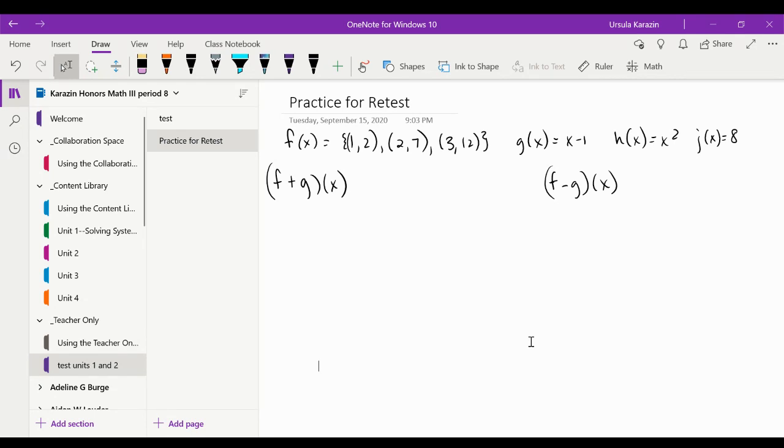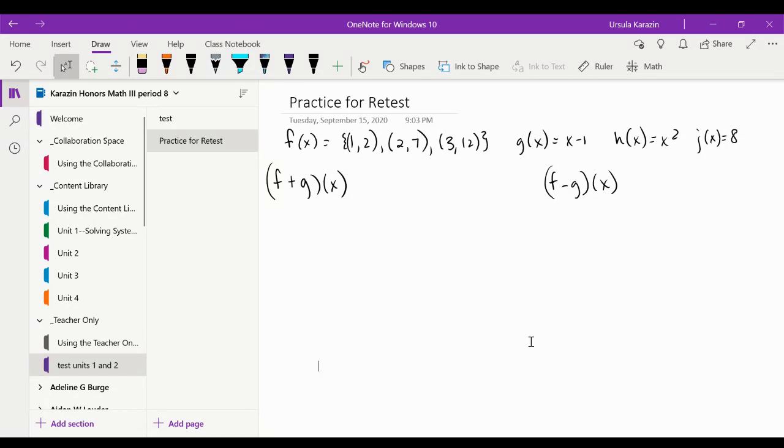If you are retaking this, then you will be taking either one or both of two parts. You will either redo page 2 with the function stuff, or you'll redo the mixture problem. You can do both of them if you need the points, or you can just do one or the other if you don't need all of them. So I'm going to go through both of those.